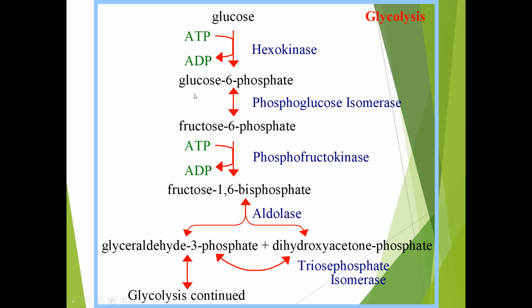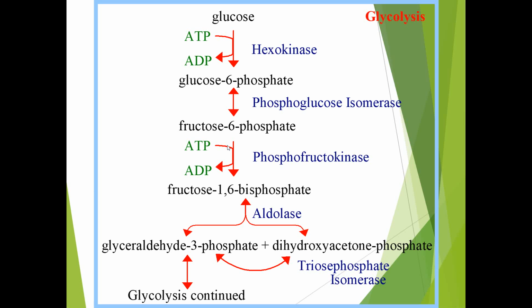Okay. Next, in the second step, glucose 6-phosphate gets converted into fructose 6-phosphate through the enzyme phosphoglucose isomerase. In the next step, fructose 6-phosphate gets converted into fructose 1,6-bisphosphate through the phosphofructokinase enzyme. Here again one molecule of ATP gets utilized and converted into ADP.